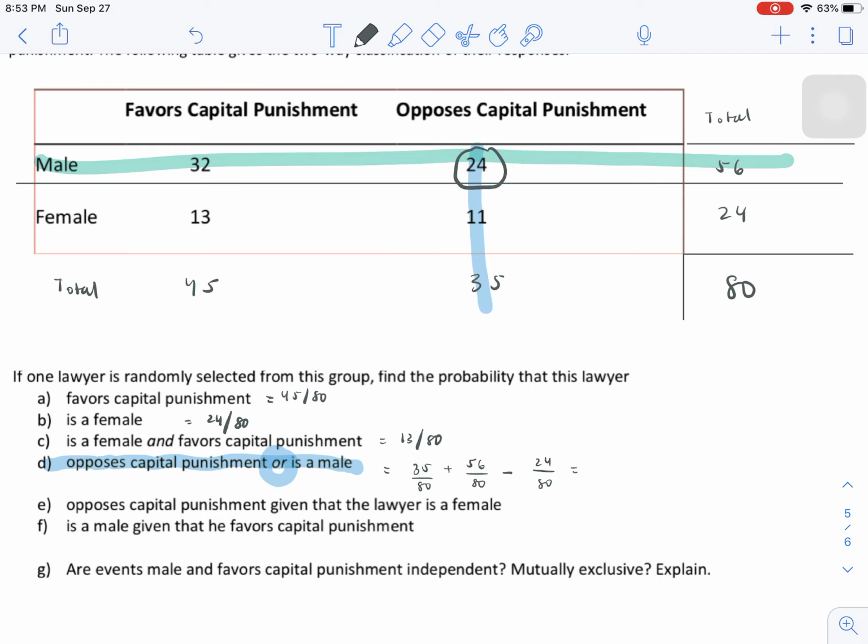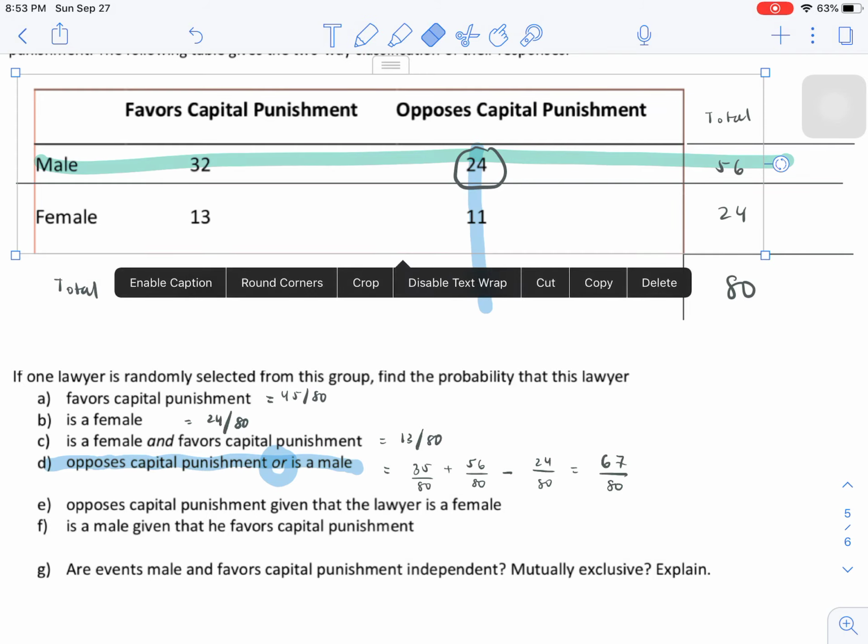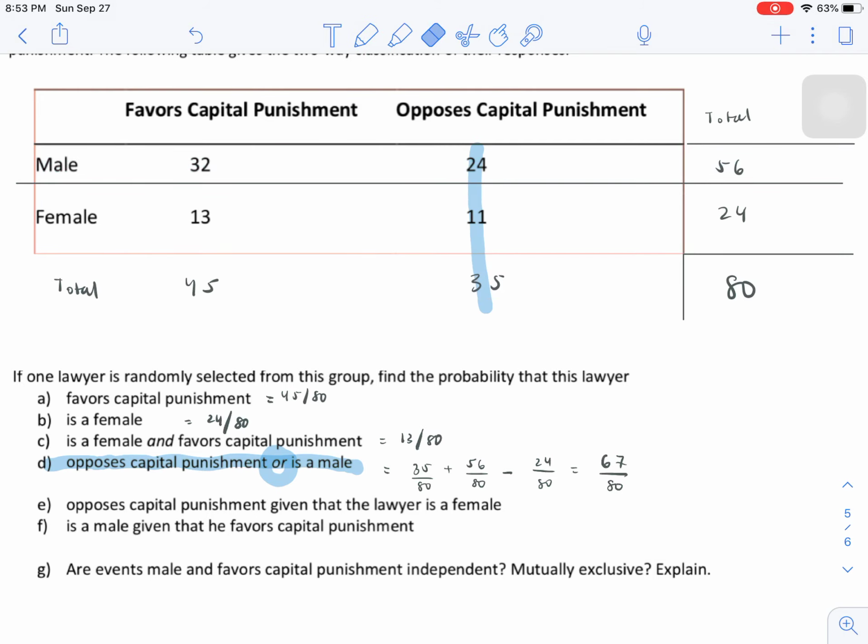So 35 plus 56 minus 24 is 67 out of 80. So there were 67 people who were in either of these two groups out of 80 total.